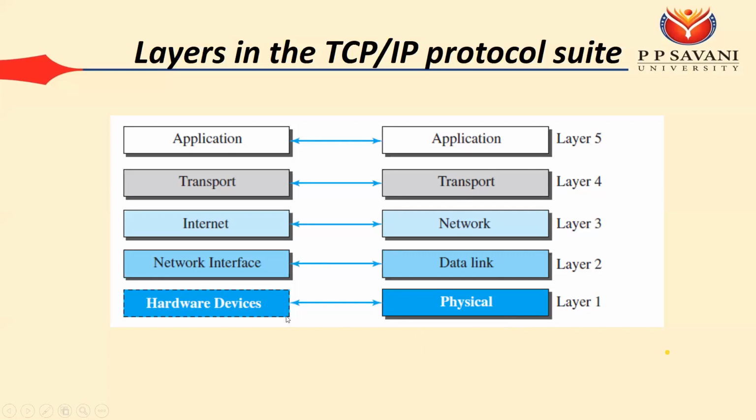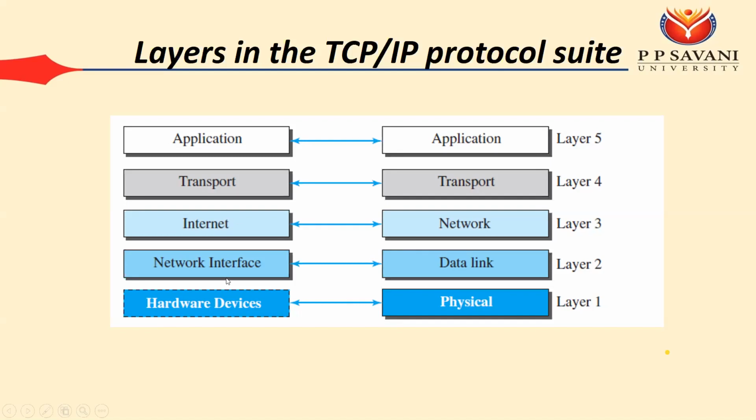So we can say that on the physical layer we have some hardware devices, like whatever the communication mediums are there, whether it can be wired or wireless communications, and signal links. All that is included in the physical layer.